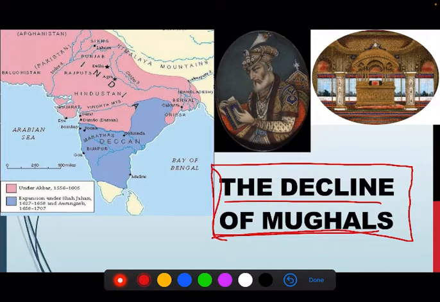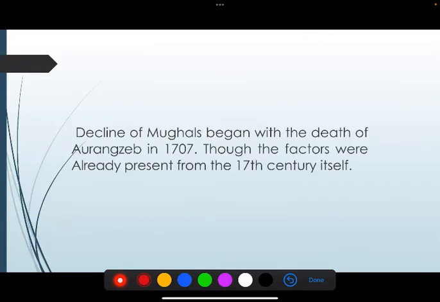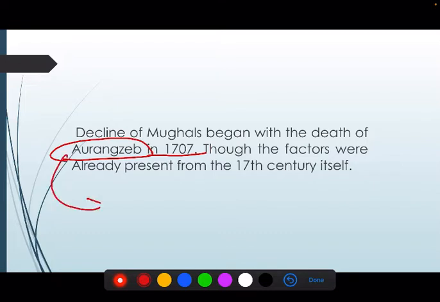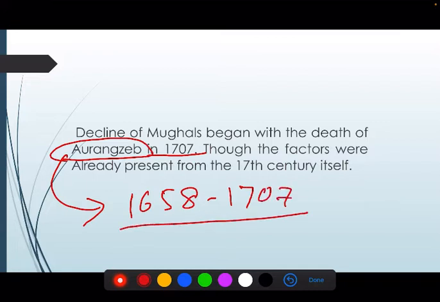So let's move. The decline of the Mughals began with the death of Aurangzeb in 1707. Aurangzeb was the emperor of the Mughal Empire from 1658 to 1707. His policy is considered one of the major reasons for the decline of the Mughal Empire. We will see how.